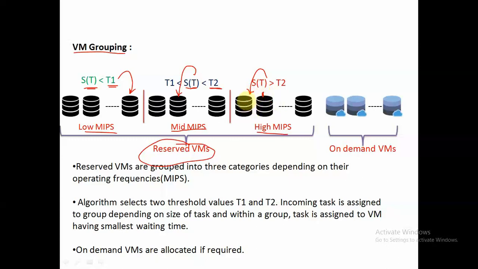So if, let's say, this particular virtual machine will be available by, let's say, time 10, and this one will be available by, let's say, time slot 15, and let's say this particular task arrives at time 8, then that task will be allocated to this particular virtual machine, because the waiting time will be 10 minus 8, which is 2 time units. Again, on-demand VMs will be allocated as and when required, as we see in the case of our delay slot scheduling.